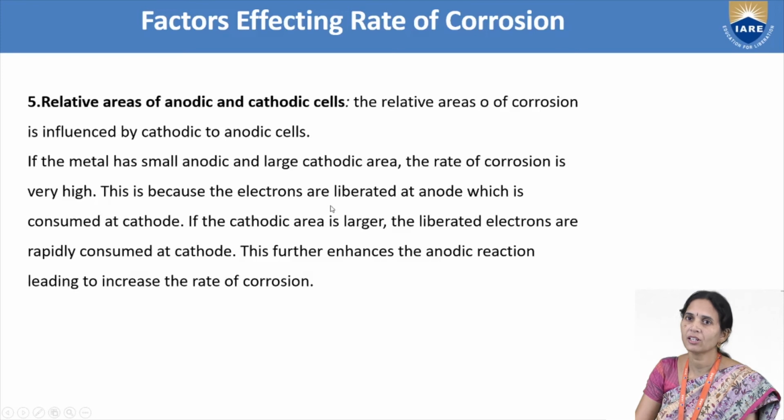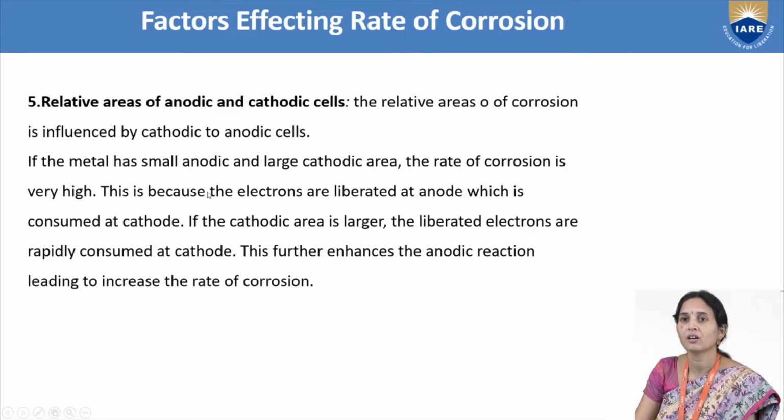Next, relative areas of anodic and cathodic cells. For example, if the metal has a small anodic area and a large cathodic area, the rate of corrosion is very high. Why?